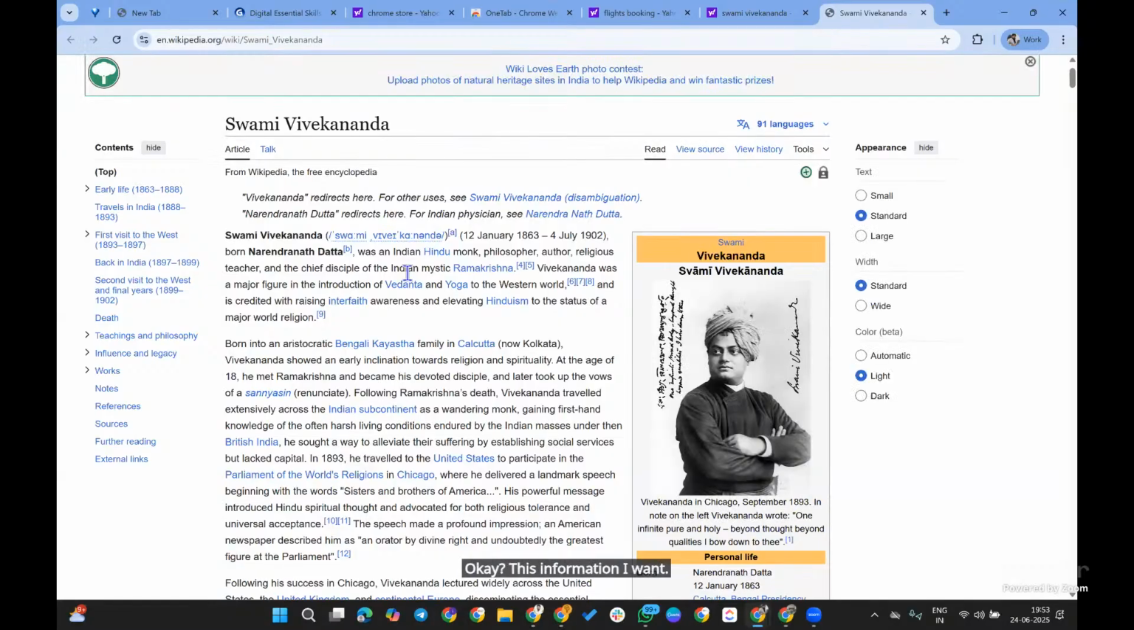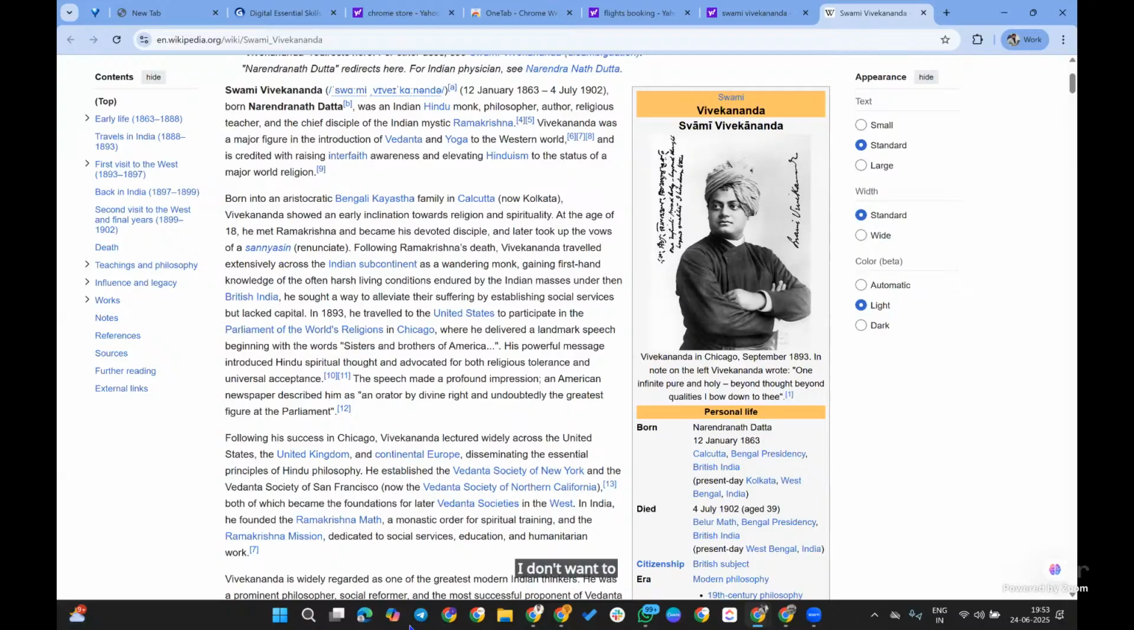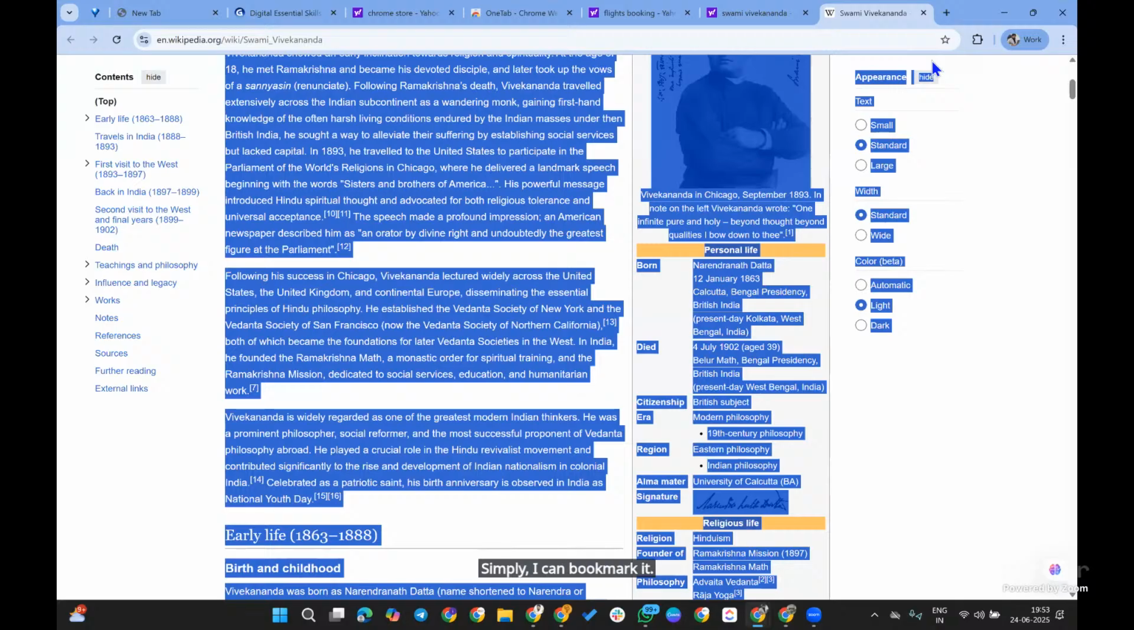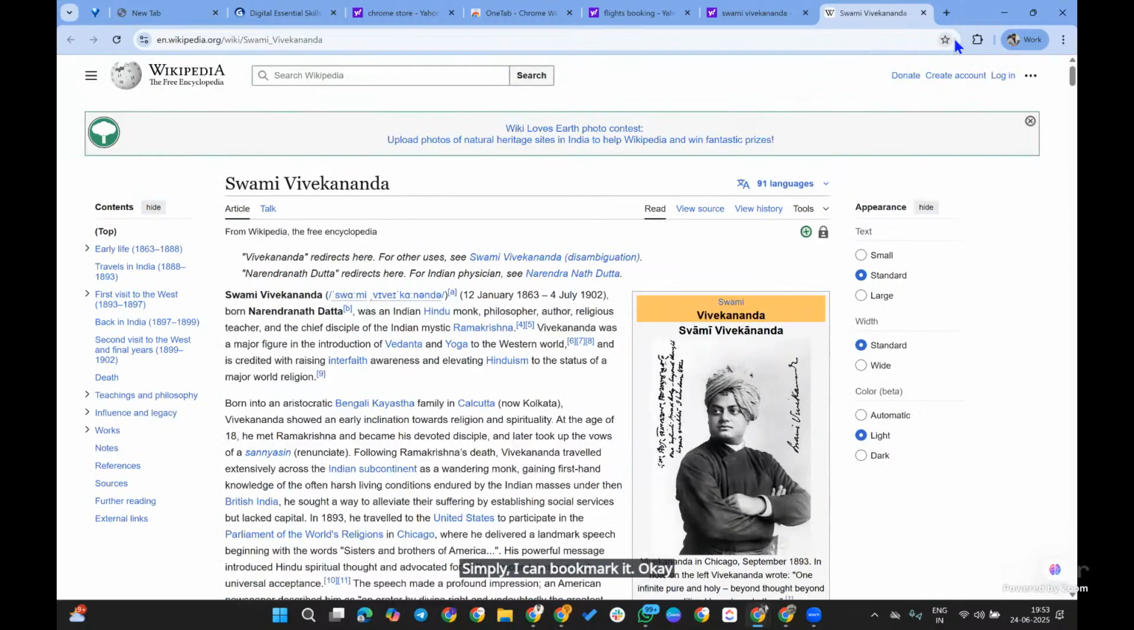Maybe now my internet will not be there after some time because I'm on a flight. I just want to read this complete article. I don't want to copy this and keep it in a document again. Simply I can bookmark it. We all know how we can add a bookmark, right?